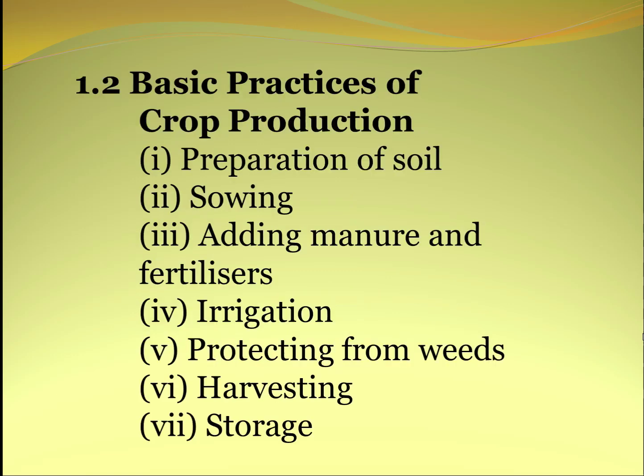Now, cultivation of crops involves several activities undertaken by the farmers over a period of time. We may find that these activities are similar to those carried out by us when we grow plants at our home. We take soil, we irrigate it, we choose better quality seeds and then we grow the plants. So these various activities are referred to as agricultural practices. These activities are listed as preparation of soil, sowing, adding manure and fertilizers, irrigation, protecting from weeds, harvesting and storage.